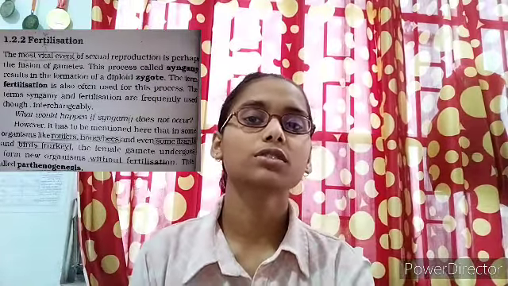Now the next one. The most vital event of sexual reproduction is: A. Formation of gametes, B. Fusion of gametes, C. Formation of zygote, and D. Formation of embryo. Here the correct option is B, fusion of gametes. Fusion of gametes means syngamy, or we can also call it fertilization, is the most crucial and critical event in sexual reproduction.